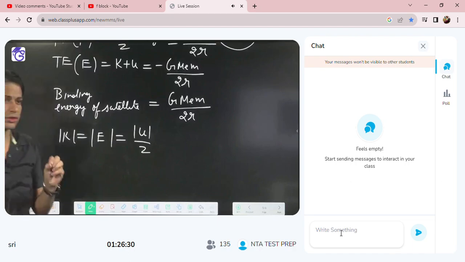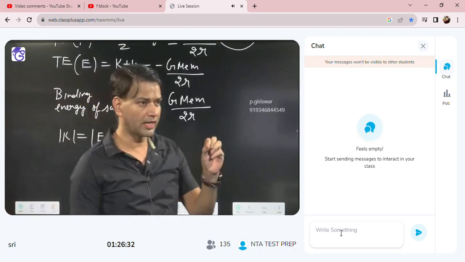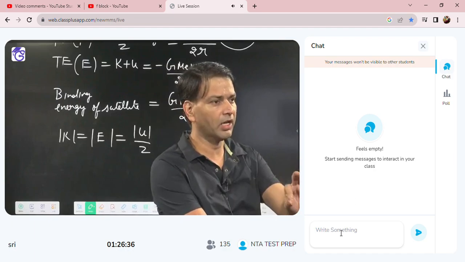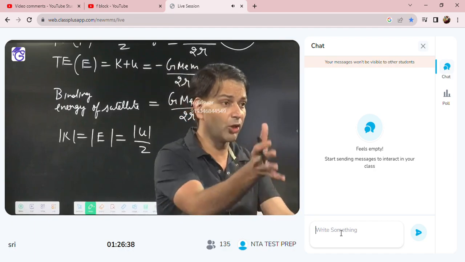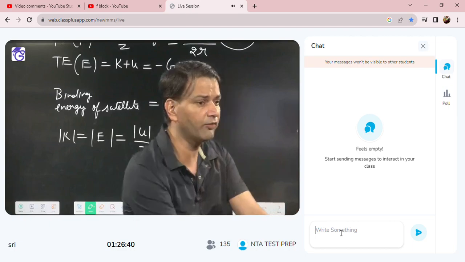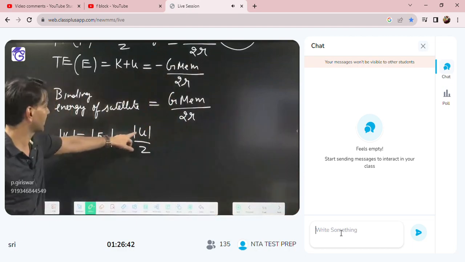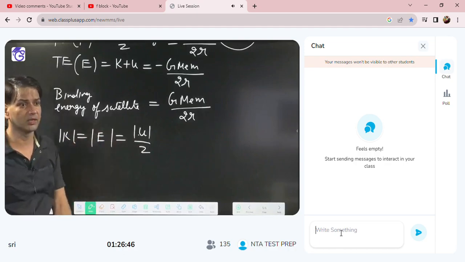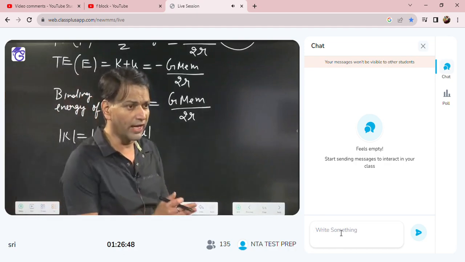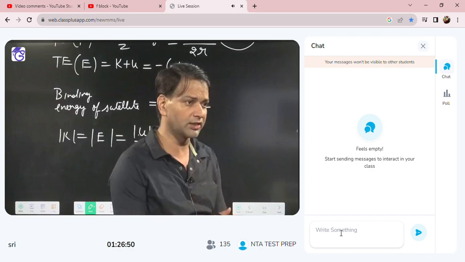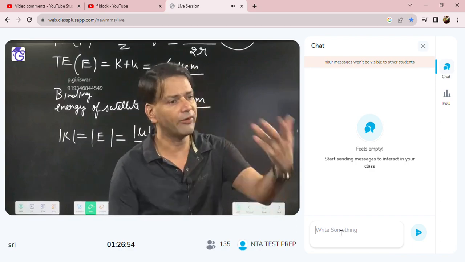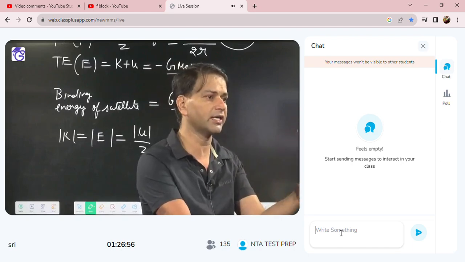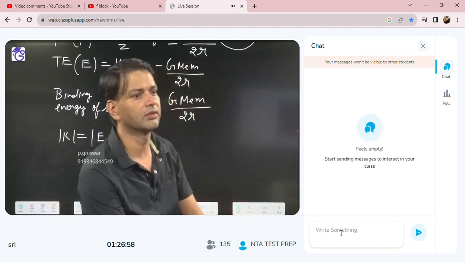Means the total energy magnitude and kinetic energy magnitude will be equal, but total energy will be negative, and potential energy will be double of both. You can see potential energy is double the kinetic, or double the total. So potential energy will be double the kinetic energy or total energy.